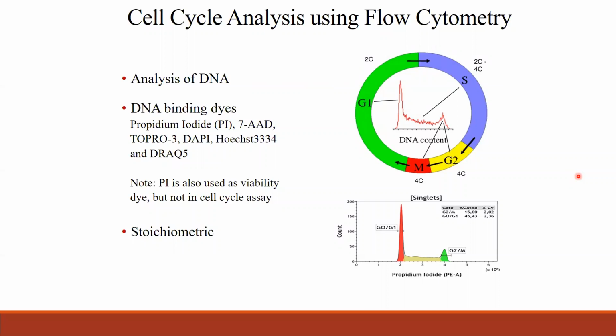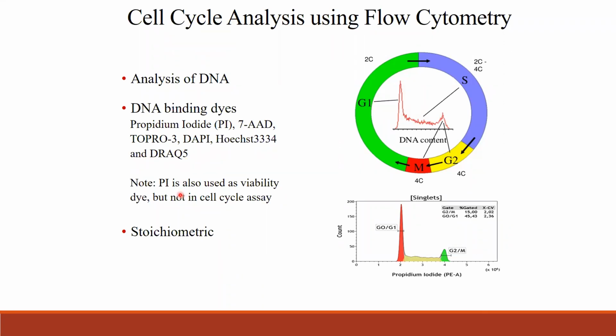There are many DNA binding dyes in the market, but some examples are PI, 7AAD, TOPRO3, DAPI, Hoechst 33342, and DRAQ5. Again, these are just some of the examples. The most popular DNA binding dyes are propidium iodide (PI) and 7AAD. PI, 7AAD, DAPI, and TOPRO3 are used for fixed cells, and Hoechst 33342 and DRAQ5 are used for live cell cycle analysis.